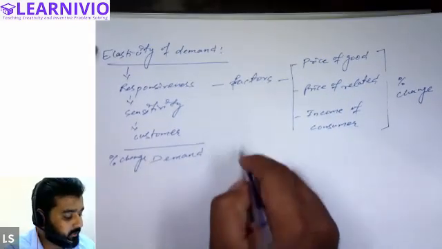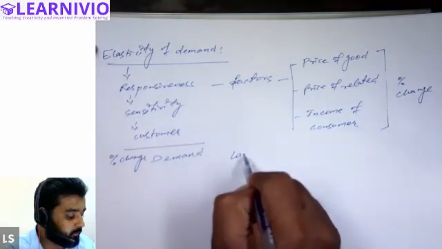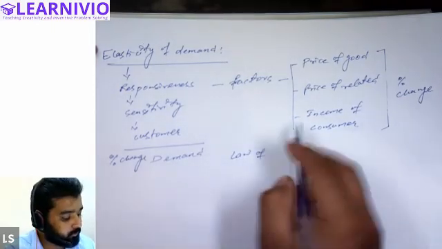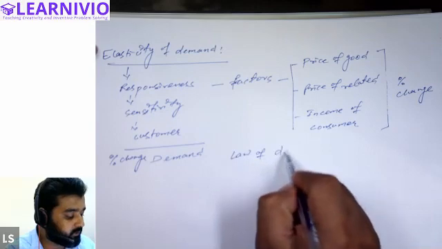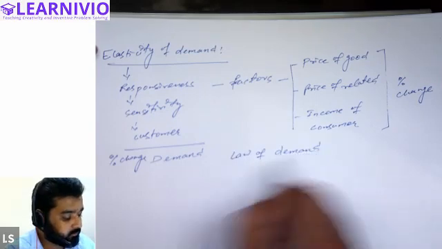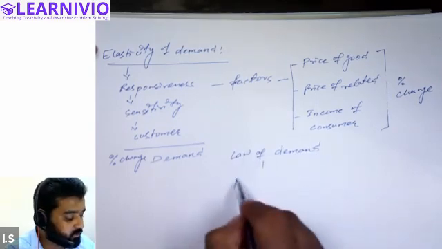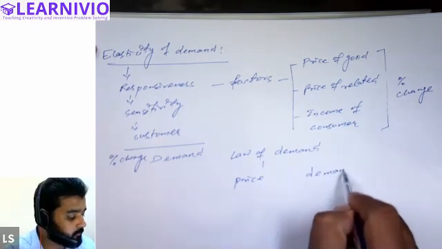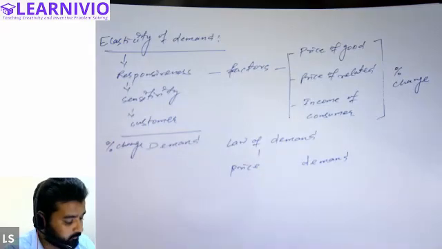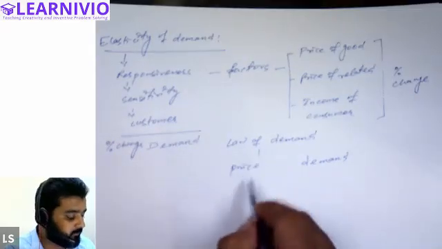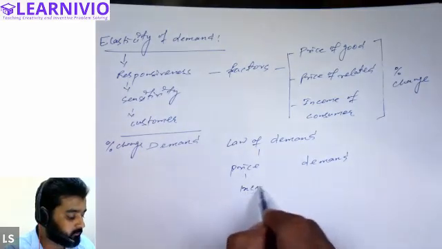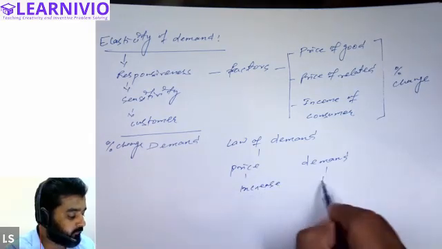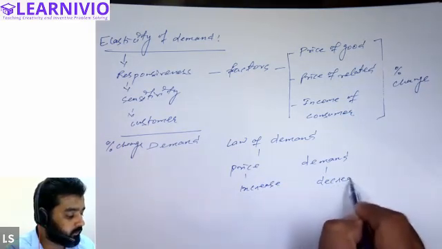So just like law of demand, what law of demand used to tell us? Law of demand basically states that when price of commodity changes, demand will also change, right? And law of demand specifically says that when price of the commodity increases, then demand of the commodity will decrease.